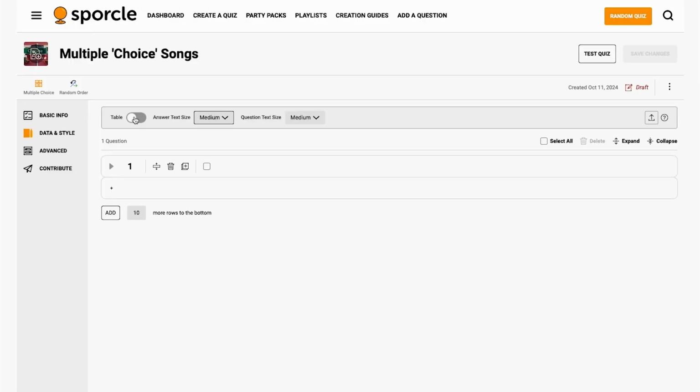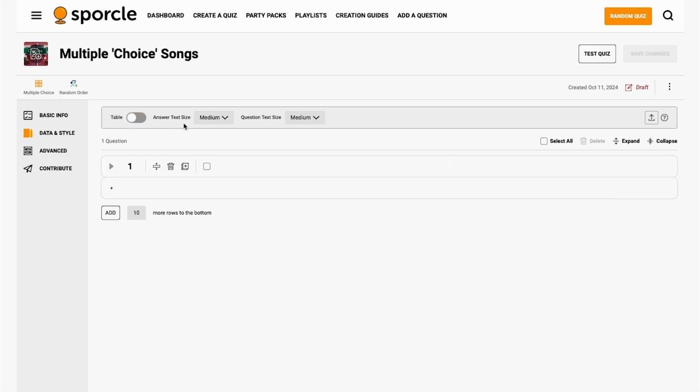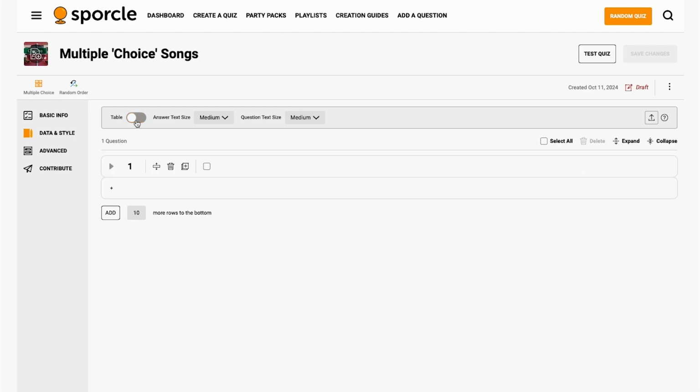In this top section, you can toggle the table setting on or off and choose the text size of the answers and questions, which we'll leave medium for now. With table on, you can see all the possible answers at once, whereas turning it off shows you only the correct answer for each question. Don't worry, switching this table setting will not affect the game's appearance on the actual quiz page itself.